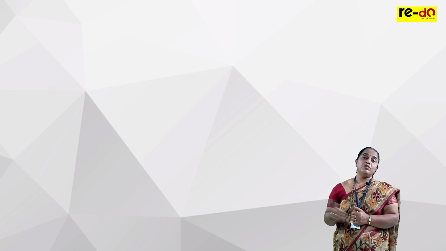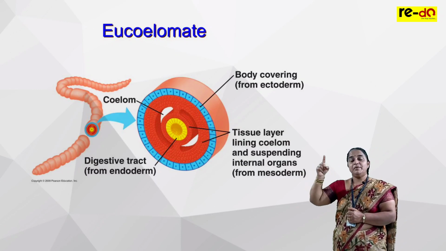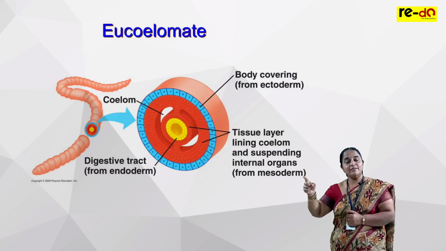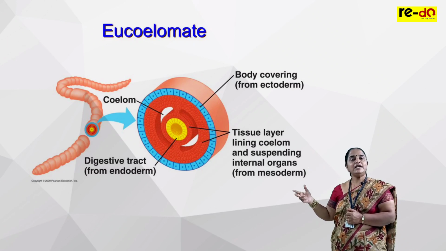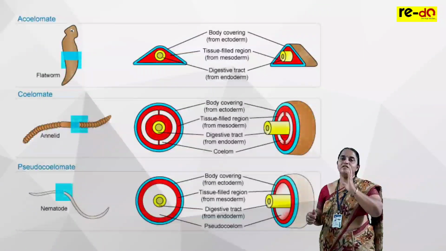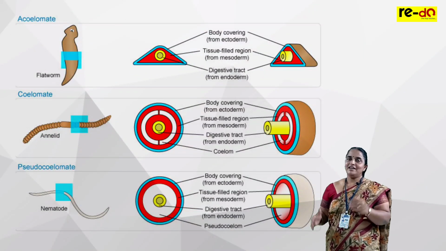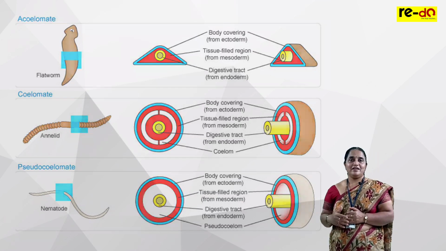Later, the next evolved group, they developed a body wall, they developed a true coelom which is lined by peritoneum and then a digestive tract. These are well developed animals called eucoelomates. So depending upon the coelom, acoelomata, pseudocoelomata and eucoelomata.